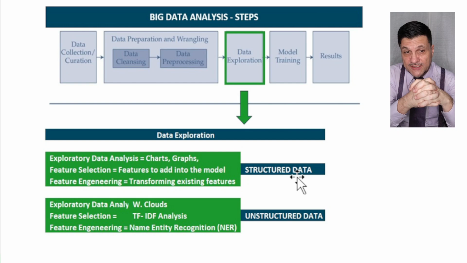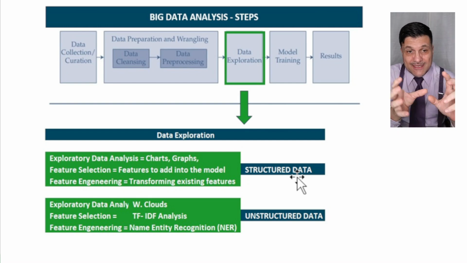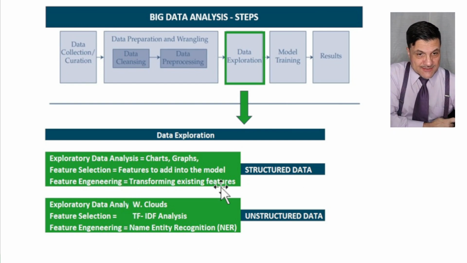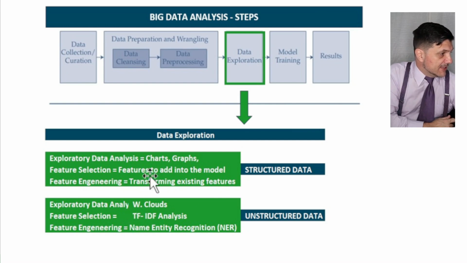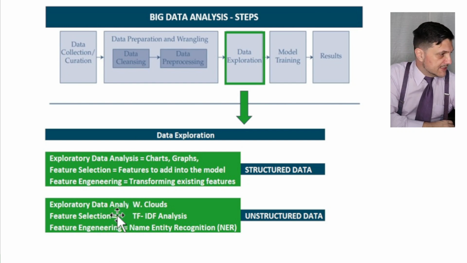So for structured data, the data exploration, after I put the bag of words or I put the information there, I start getting some results. Now I'm going to start to explore if those results are good or bad, kind of like the tuning phase, right? All right. So that's like a preliminary analysis. So that's for structured. And then you can get some charts and graphs, feature engineering, word clouds for the unstructured data. So that would be more questions for level 2 in my opinion. Which of those is a form of visualization of the data on the data exploration phase for unstructured data? Oof, huh? There you go, word clouds. Word cloud is very, very famous. Right? That's how you explore, exploration.